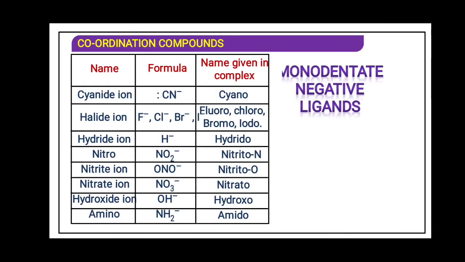So monodentate negative ligands, cyano, this all we have seen, that is monodentate. What is monodentate negative ligand? Monodentate means there is a ligand which has one donor atom. The ligand which has one donor atom is said to be a monodentate ligand. Negative means charge 1.